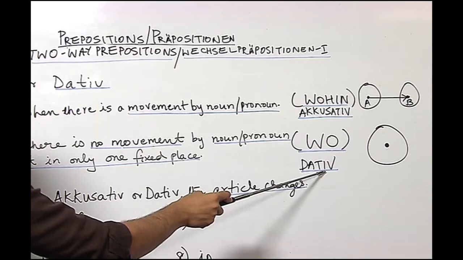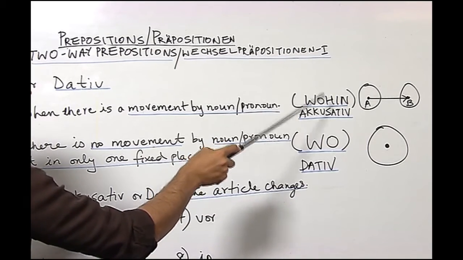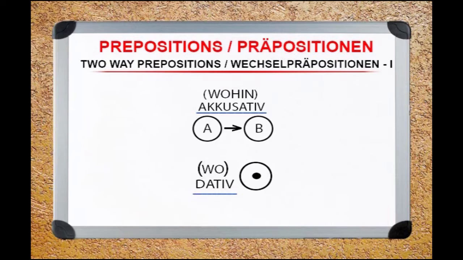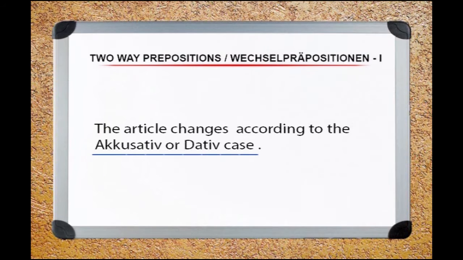So, remember the W questions here, we have wohin which is accusative and wo which is dative. You know that in either dative or accusative prepositions the article changes, that is the noun or the pronoun changes its form. In the same way here also the article would change.